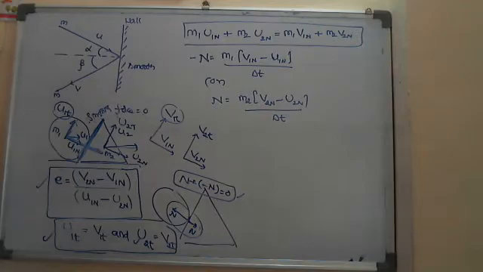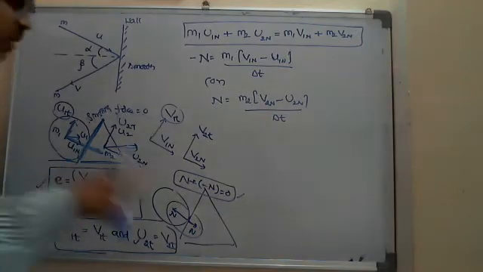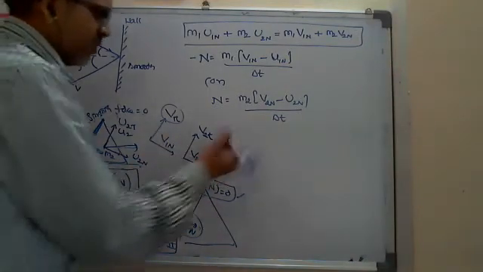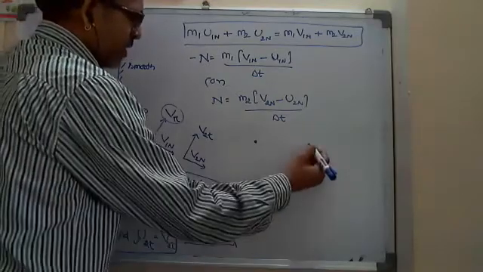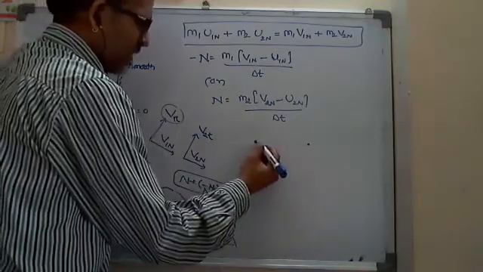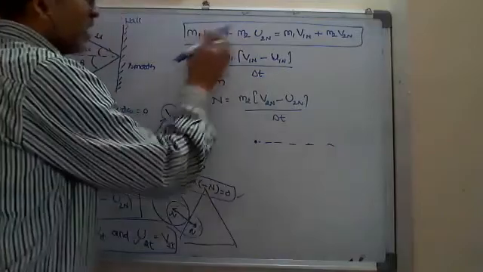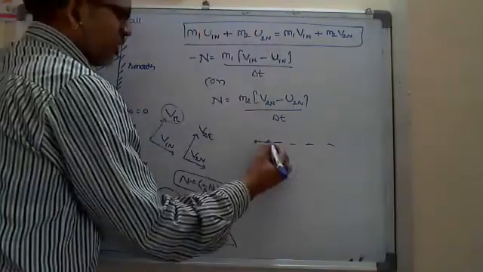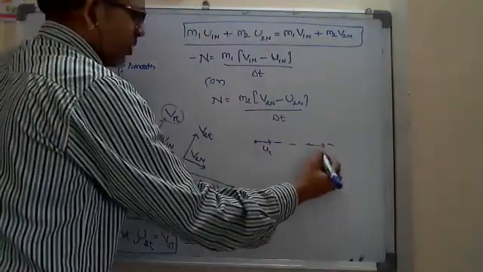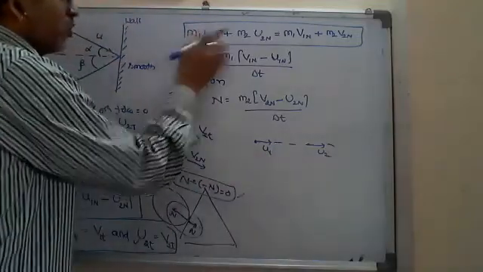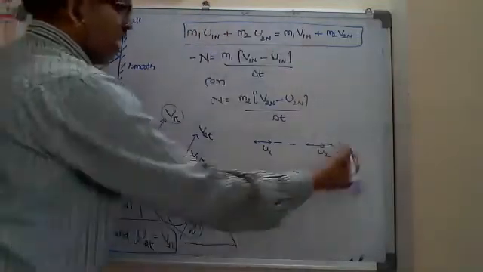When you come to the basic models, the disadvantage is that they consider the masses as point masses. That's why, without this n term, suppose one body is moving with u1 and the other with u2, straight away we write m1 u1 plus m2 u2 is equal to m1 v1 plus m2 v2 after the collision.